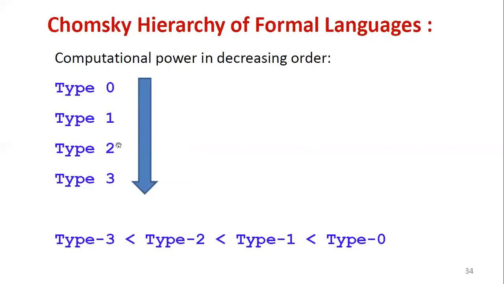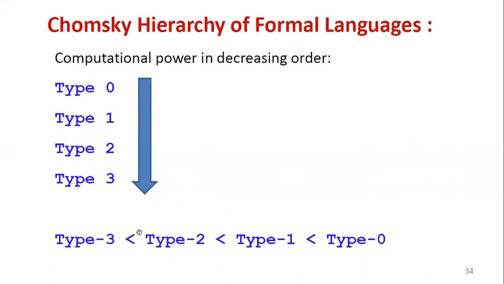Type 1 has higher computational power than 2 and 3, and less computational power than 0. Then type 2 has higher computational power than 3, and less than 1 and 0. Then type 3 has the least computational power compared to 2, 1, 0. So this down arrow shows computational power in decreasing order.